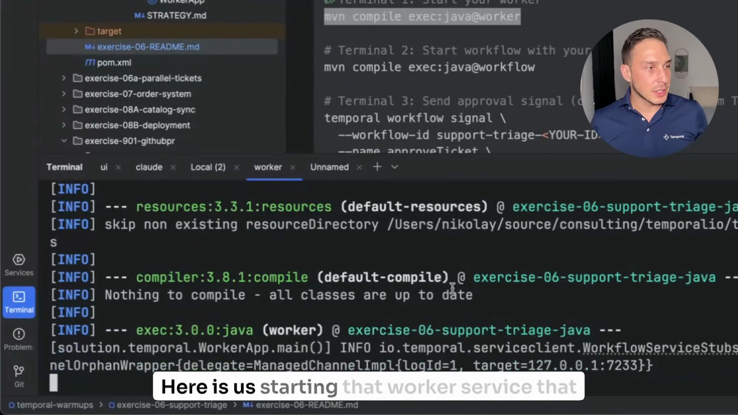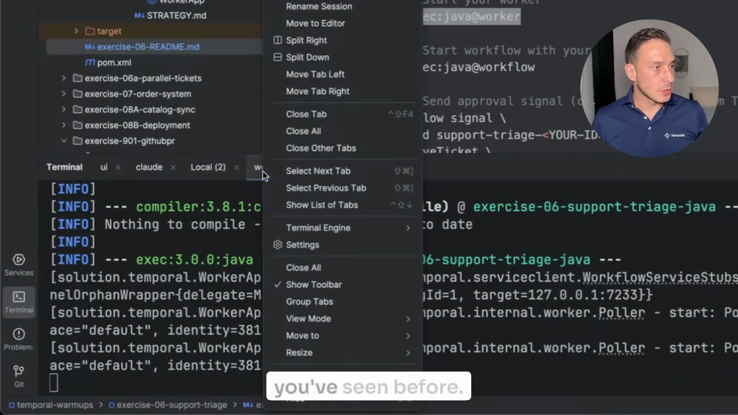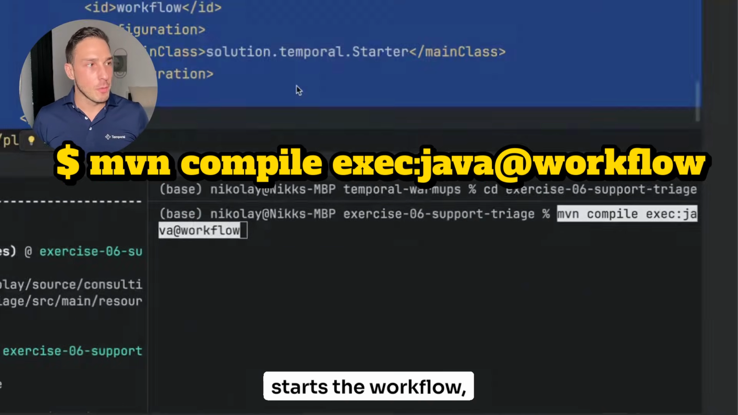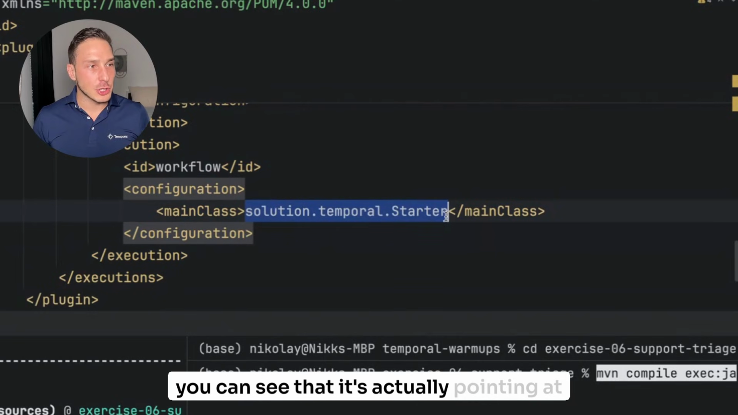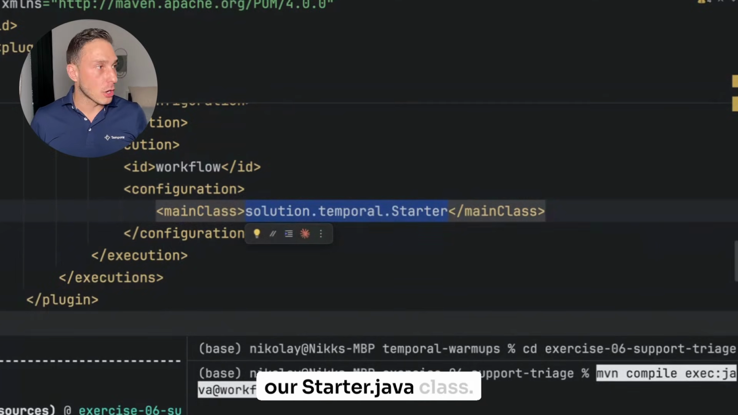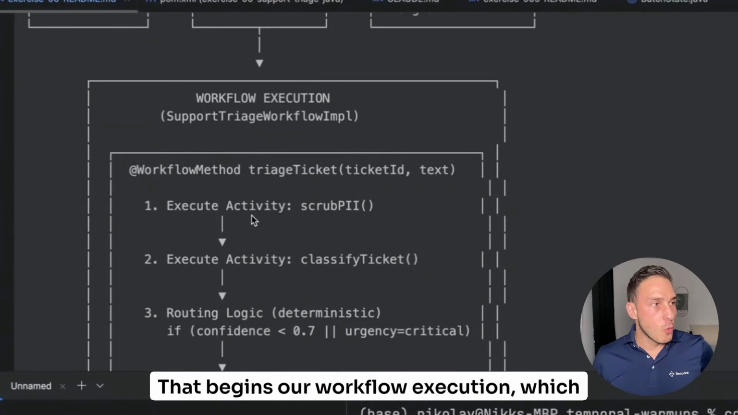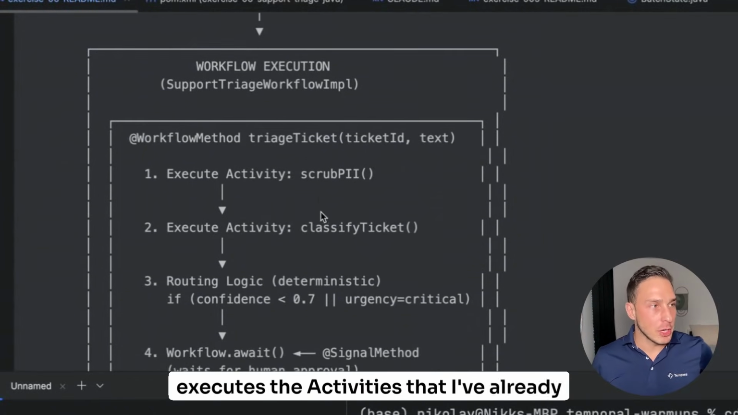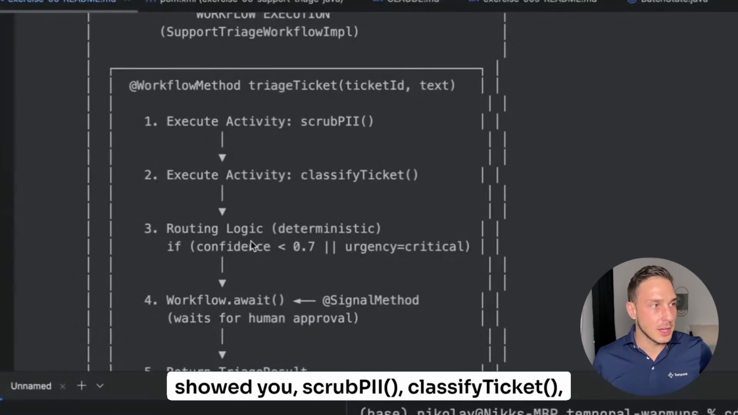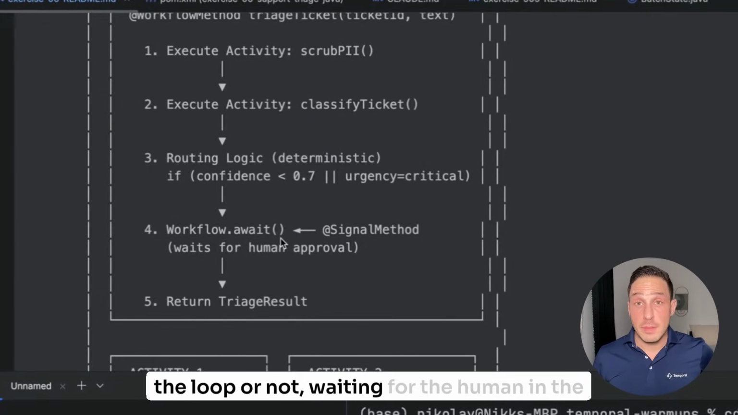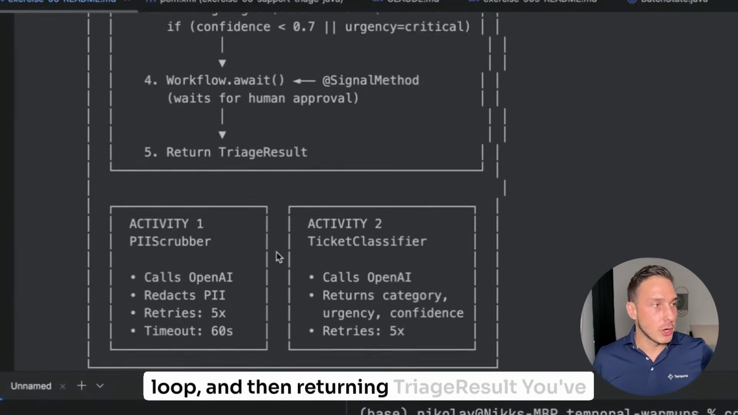Here is us starting that worker service that you've seen before. And when we execute this command in the CLI, which starts the workflow, you can see that it's actually pointing at our starter class. And so when we run our starter, that begins our workflow execution, which executes the activities that I've already showed you: scrubbing PII, classifying a ticket, deciding whether the ticket needs a human in the loop or not, waiting for the human in the loop, and then returning the triage result.